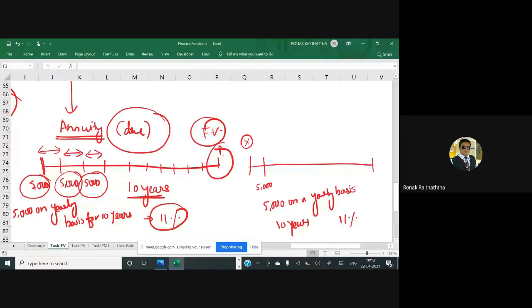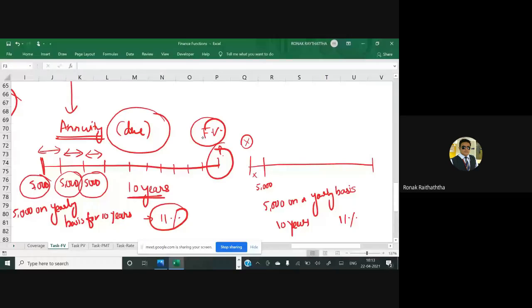You should not get any return for the year which has already passed. So here you do not get any return. Again, at the end of the second year, you get 5,000. You invest 5,000 again. Now, when I'm using the word invest, that means it is a cash outflow first.